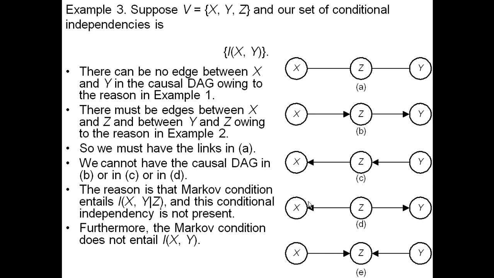Furthermore, the independency which is present is not here. None of these three DAGs say that X and Y are independent. So we must have the causal DAG in E. This DAG says exactly this. X and Y are independent because X is independent of its non-descendant Y, conditional on its parents, which are the empty set, so it means X and Y are independent. X and Z are not independent. It doesn't say it, and Z and Y are not independent.